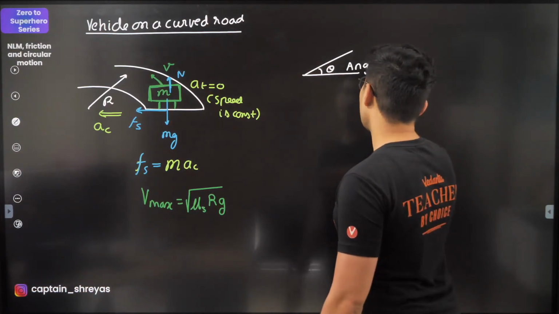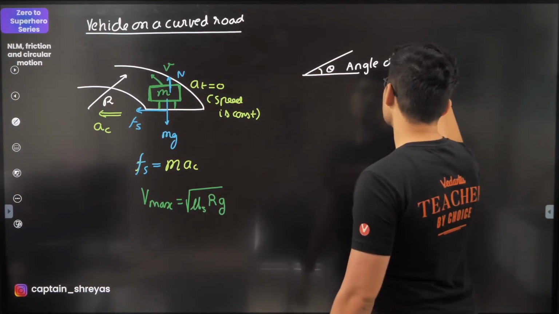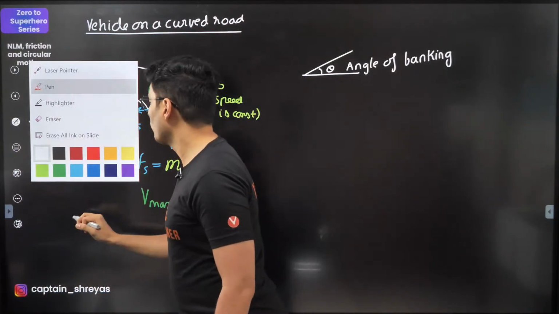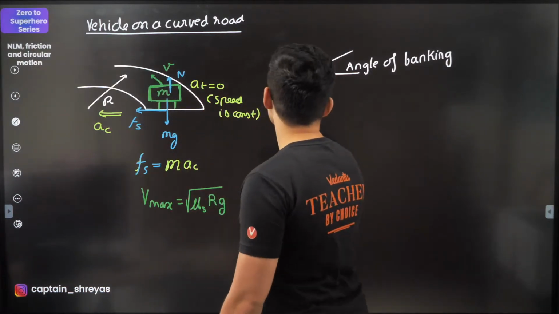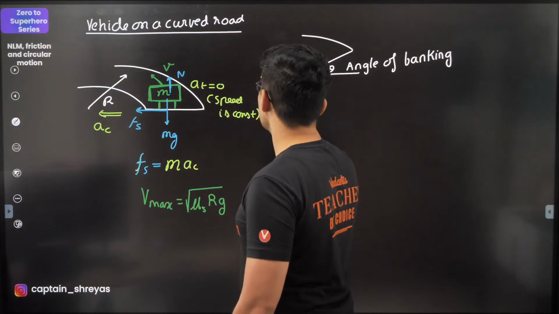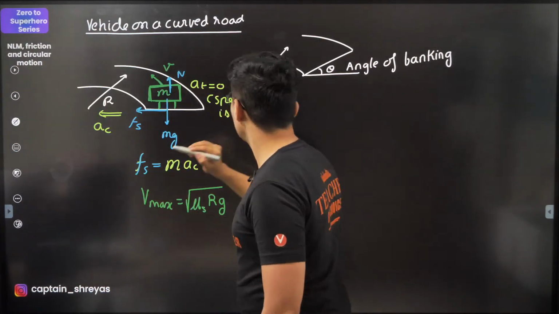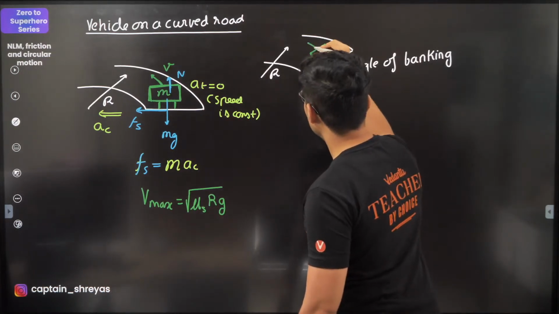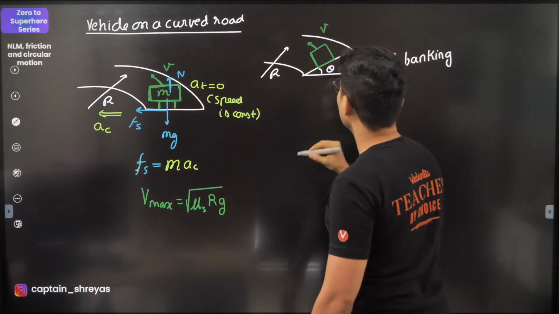This is usually called the angle of banking. And again, you have your vehicle. This is going on a banked road. This is again the radius R. So our vehicle is going on this curved road with some velocity V.